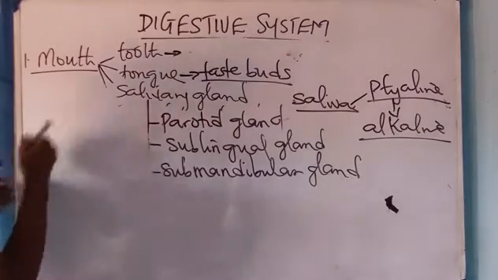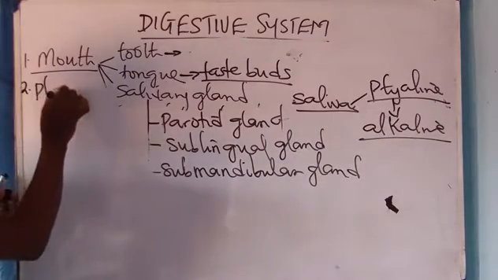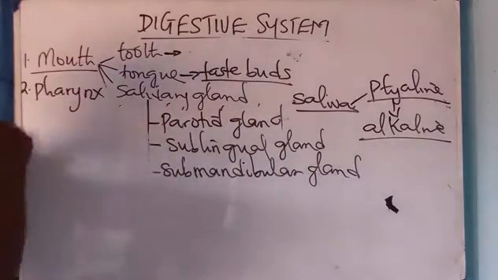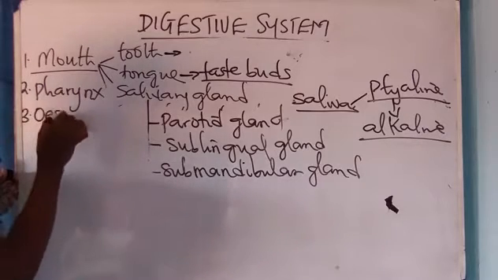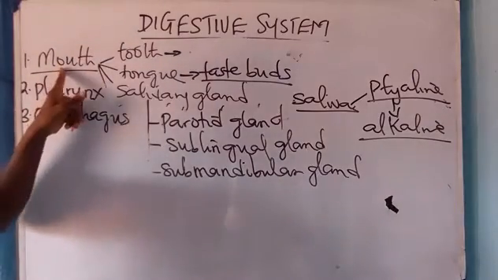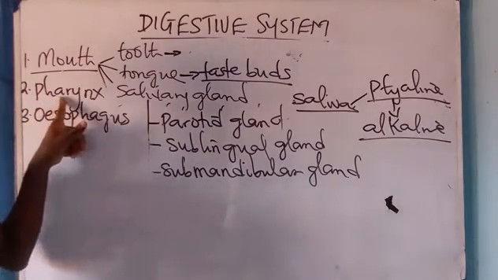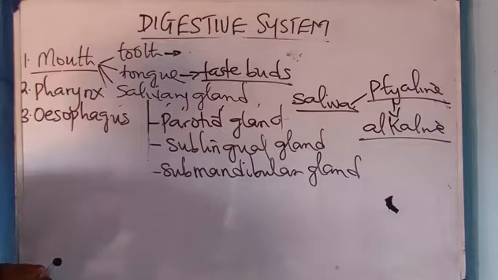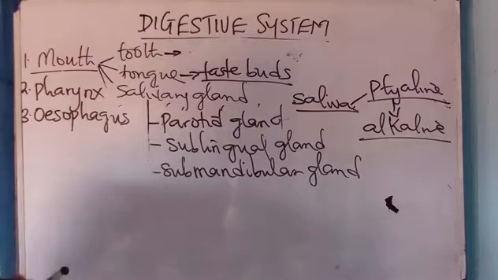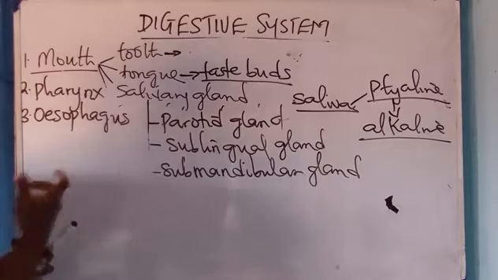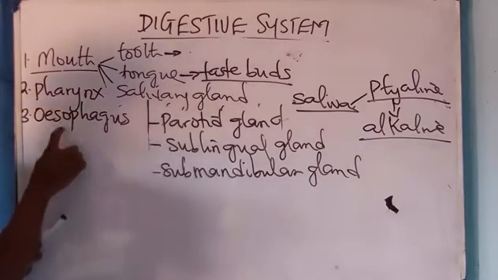And the next one is the pharynx. Number 2 is pharynx. And the pharynx is just that tube that joins the mouth to the esophagus. All right. It is the tube that joins the mouth to the what? Esophagus. That's the pharynx. Now, the esophagus does not play a wide role in the body. Okay, so it's just meant for the what? The passage of food.